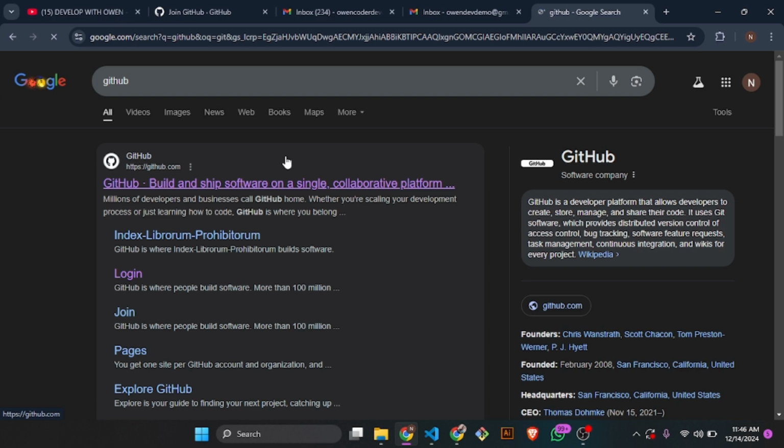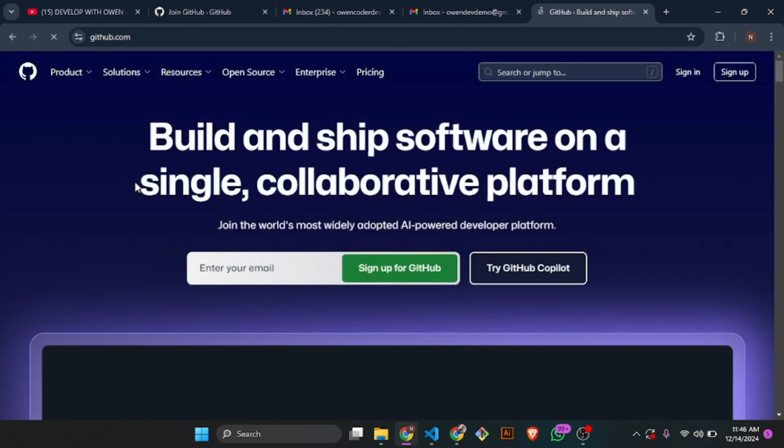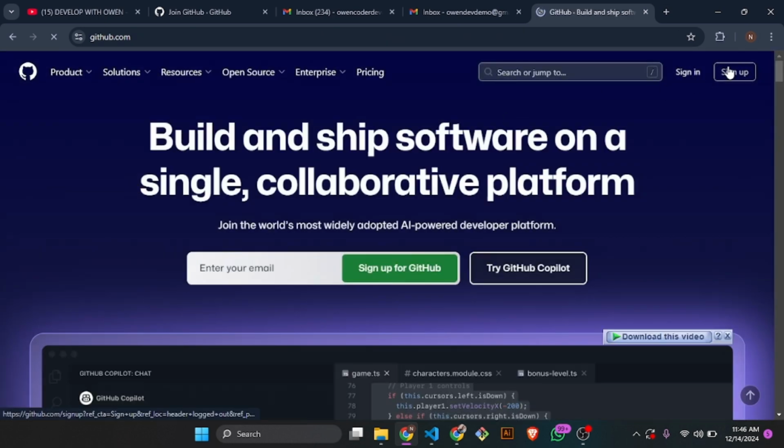So basically today I will proceed with GitHub. I will come and look for GitHub. Okay, this is it, GitHub. Then I'll come to github.com and click sign in, then sign up.